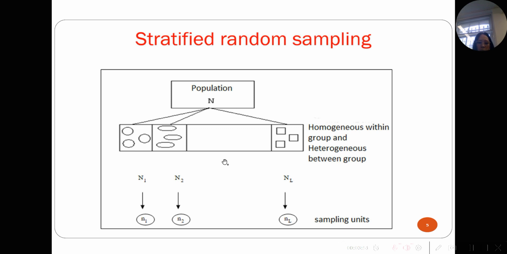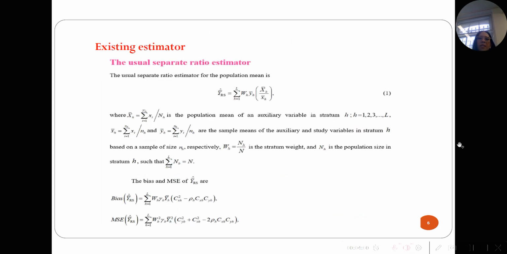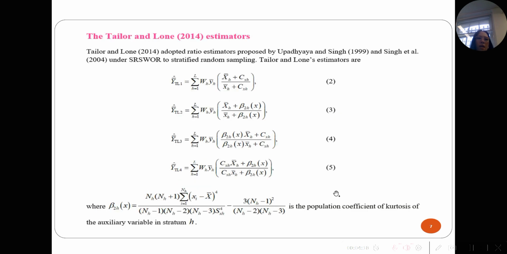Under stratified random sampling, there are two types of ratio estimator, a separate and a combined one. So next, these are the existing estimators. The first one is the usual separate ratio estimator for estimating the population mean, given in equation 1, and the bias and mean square error of this estimator are shown below.